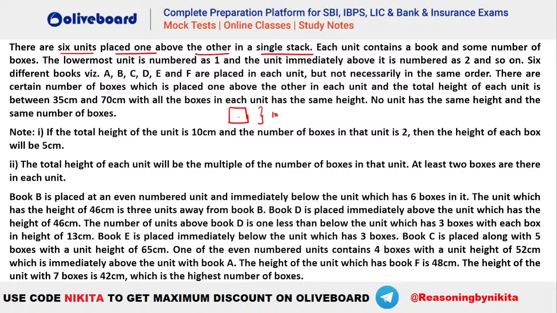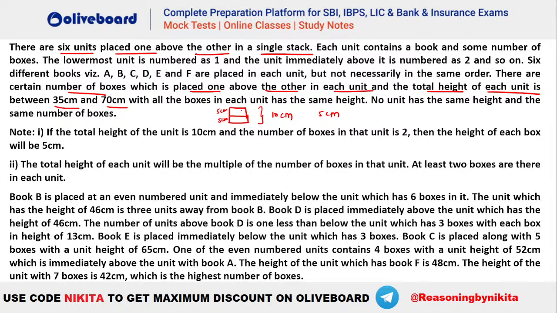So here you can see, let's say this is a 10 centimeter unit, and we know that the height of each of the units is, let's say, 5 centimeter. That means there should be 2 boxes of 5 centimeter each. That is, this is also 5 centimeter, this is also 5 centimeter, right? So here you can see that there are certain number of boxes which are placed one over another in each unit, and the total height of each unit is between 35 to 70 centimeters. So here it can be anything between 35 to 70 centimeter.